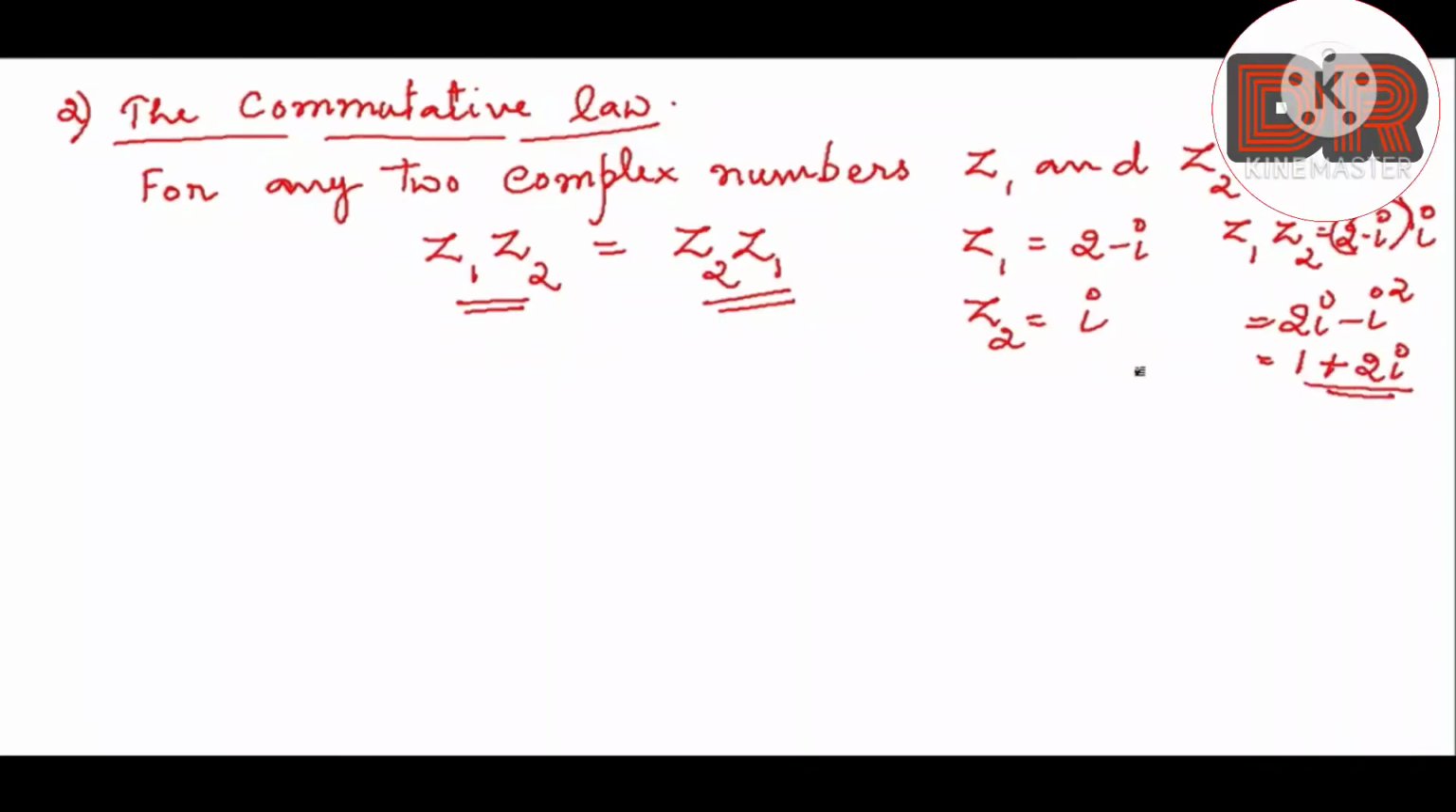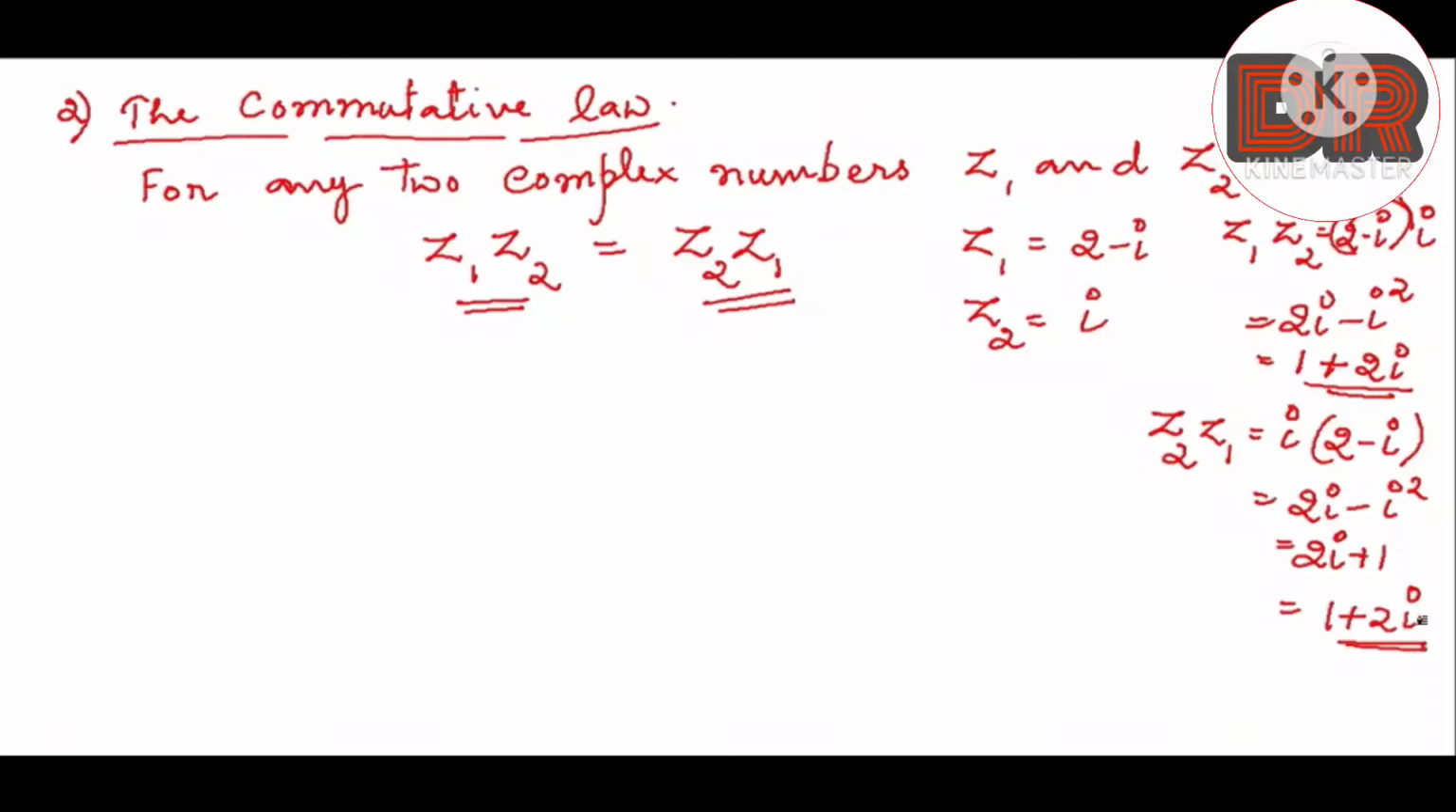Now you calculate Z2 into Z1. Z2 into Z1 is i into 2 minus i. Now you check the answer. It is 2i minus i square, so you will be getting 2i minus of minus 1, which is plus 1. So it is 1 plus 2i. Both ways you are getting the same answer. So this is commutative law. For any two complex numbers Z1 and Z2, the product, either you can write it as Z1 into Z2, or you can write it as Z2 into Z1. So this is about the commutative law.